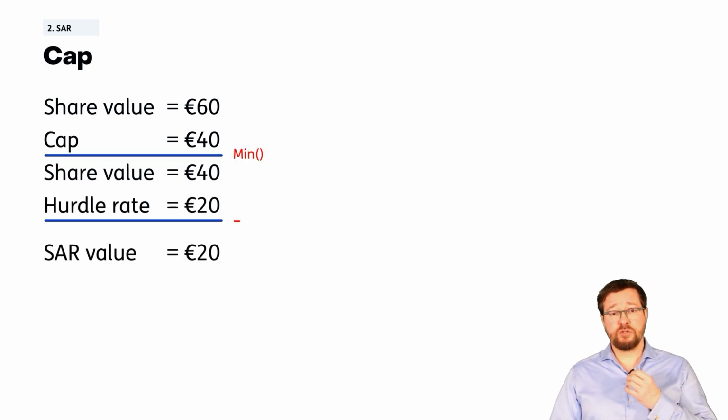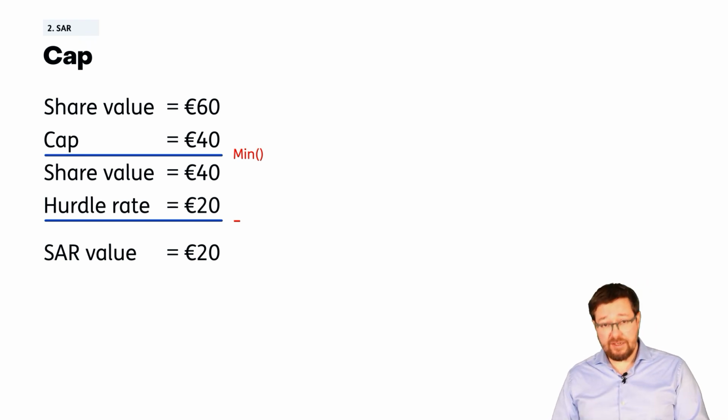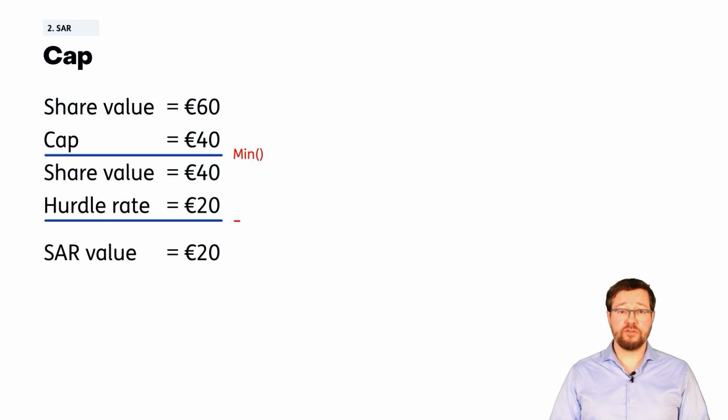There you can introduce a cap value at the next investing round. Cap values should be incentives for employees to remain longer. As an example, when the same employee leaves, the share was worth 40 euros. This is the cap of the SAR for that employee. Taking into account both the hurdle rate and the cap, the total value of the SAR upon departure is 20 euros.